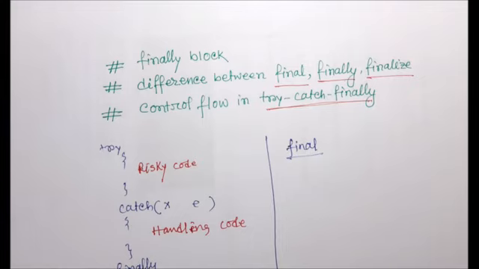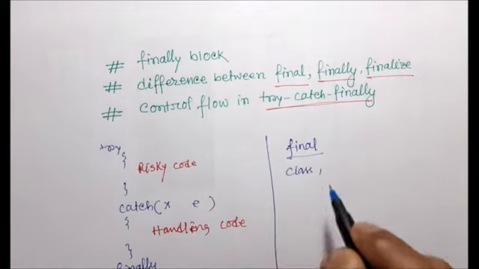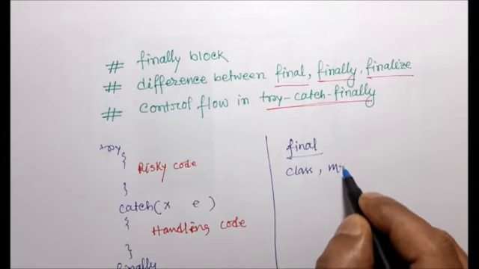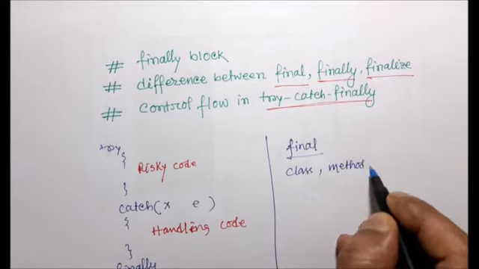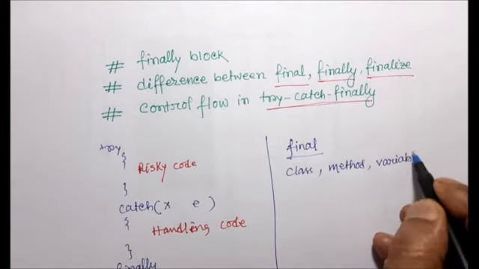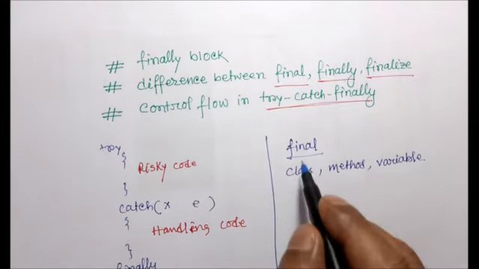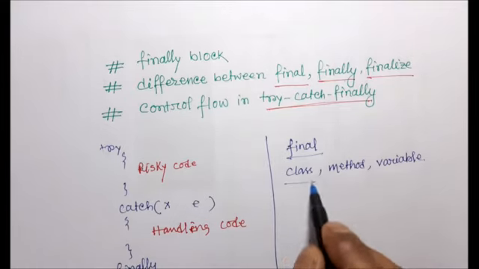That modifier can be used in a class, in a method, and also in a variable. That concept is very essential. So final is a modifier which is applicable for class, method and variable.